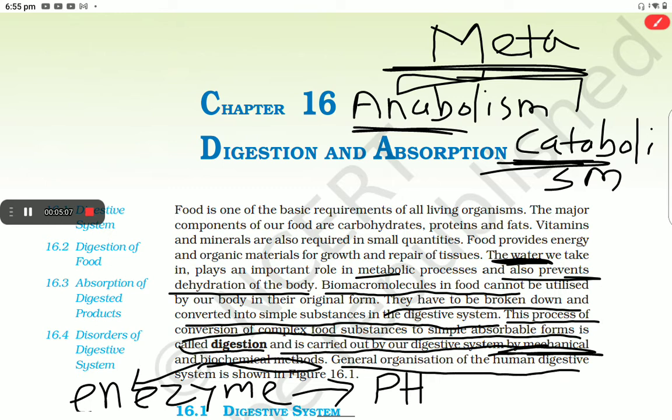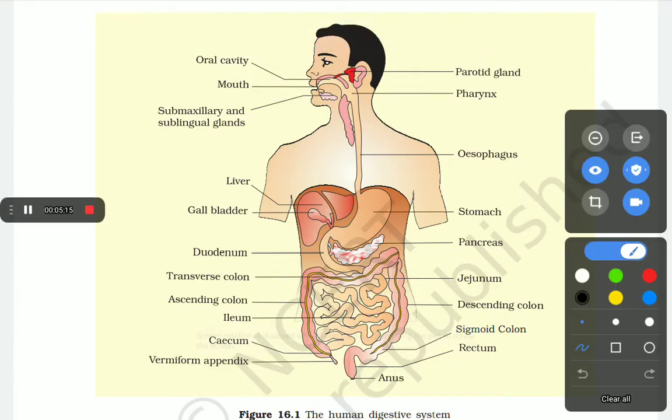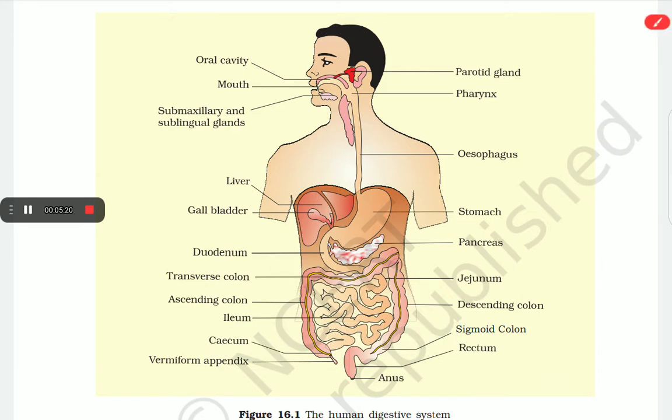The general organization of the human digestive system is shown in the figure. This is the mouth, the starting of the digestive tract, the oral cavity, also known as buccal cavity.